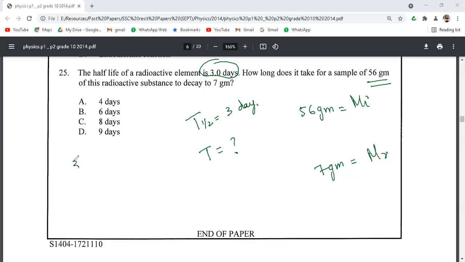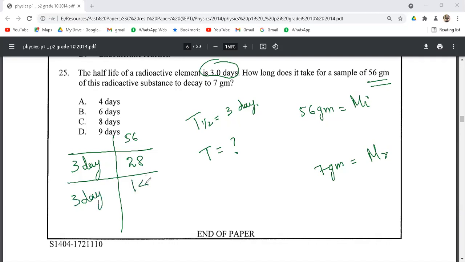So after 3 days, if the initial mass is 56, it will be reduced to half. Half of 56 is 28. After another 3 days, this quantity will reduce to half.